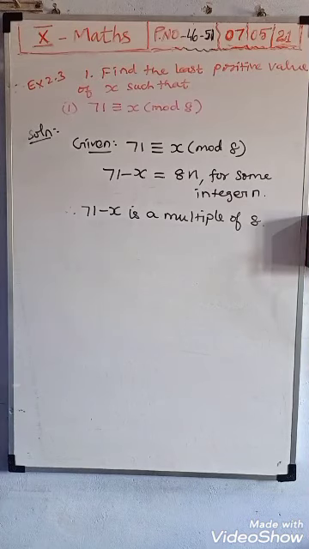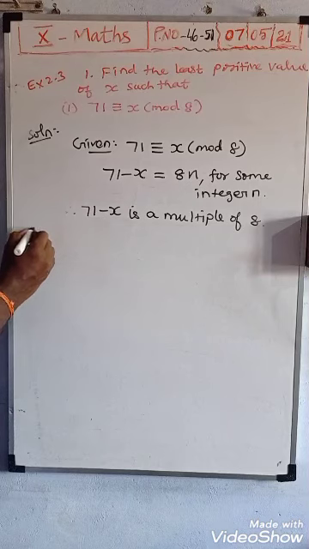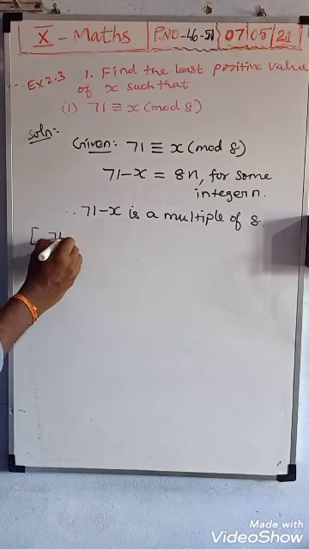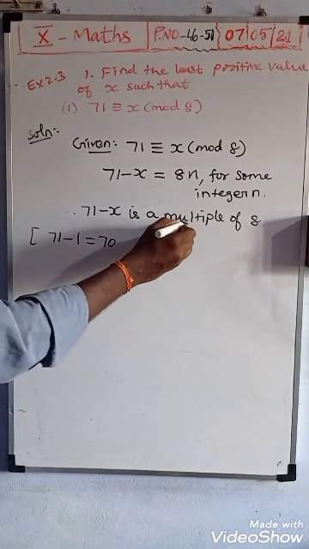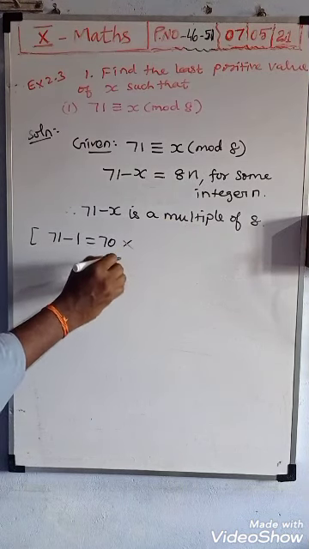That means you can give values to x. First I substitute 1: 71 minus 1 is 70. 70 surely will not come in the 8 table, so 70 is not possible.